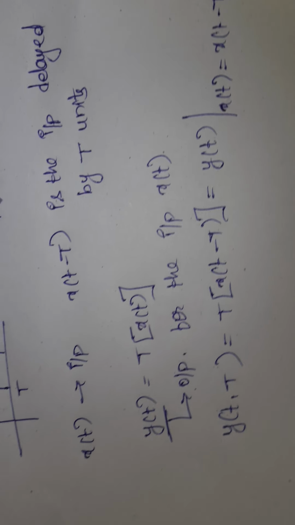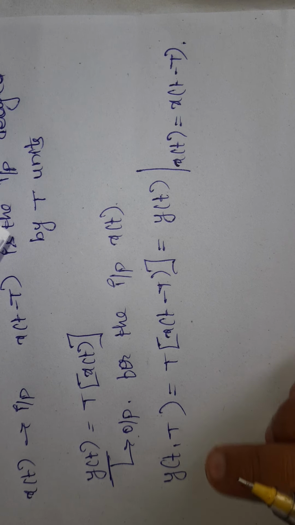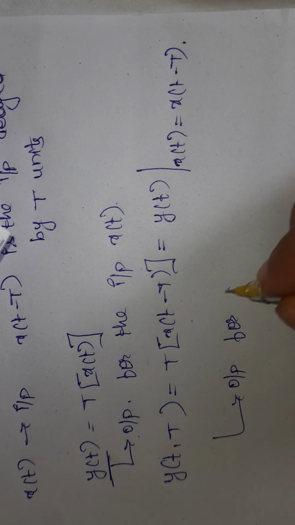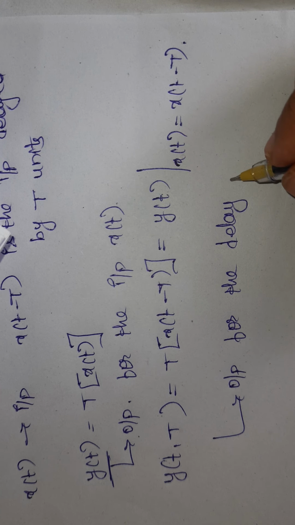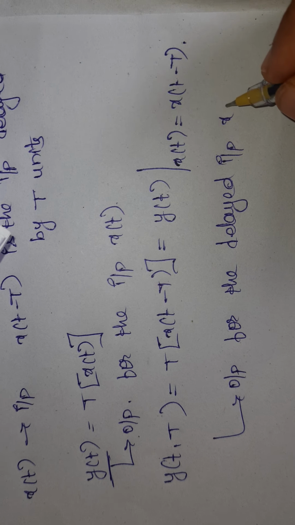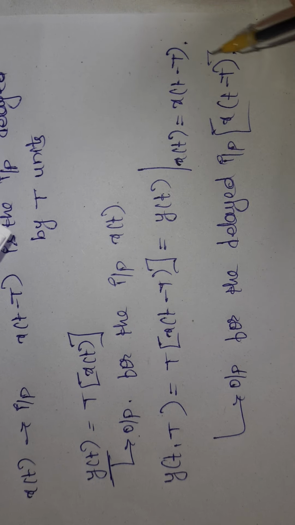Okay, here you have to understand the concept clearly. This is the output for the delayed version of the input, that is, t minus T. So this is a delayed input.